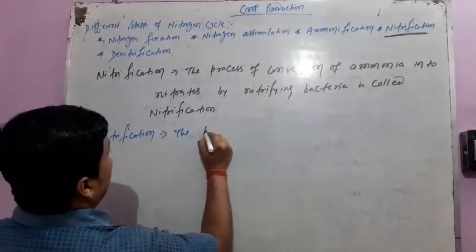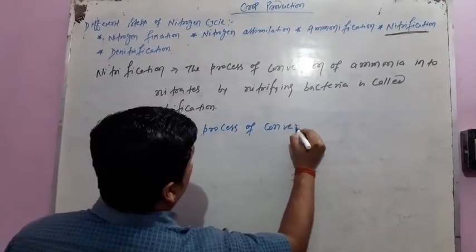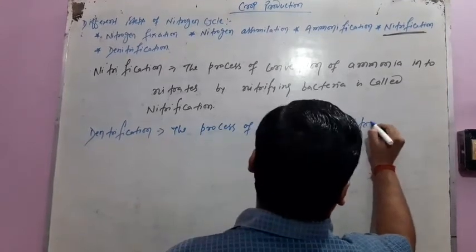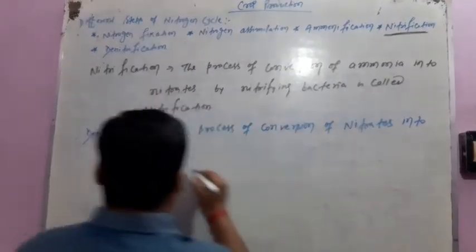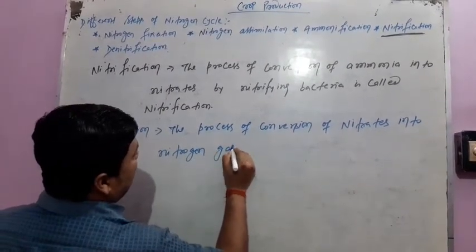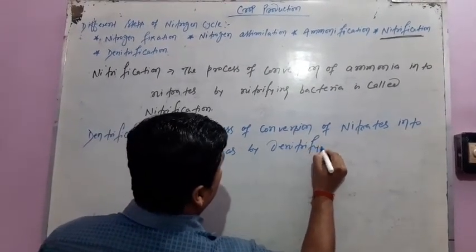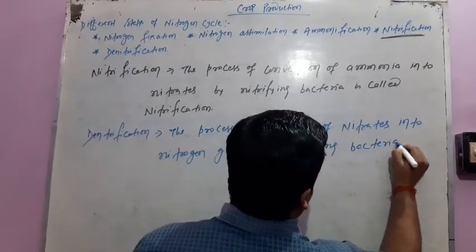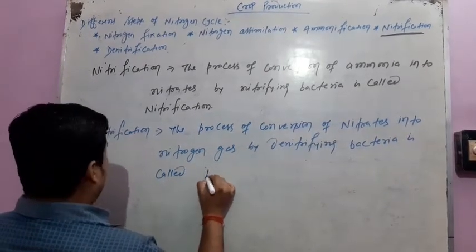The process of conversion of nitrates into nitrogen gas by denitrifying bacteria is called denitrification.